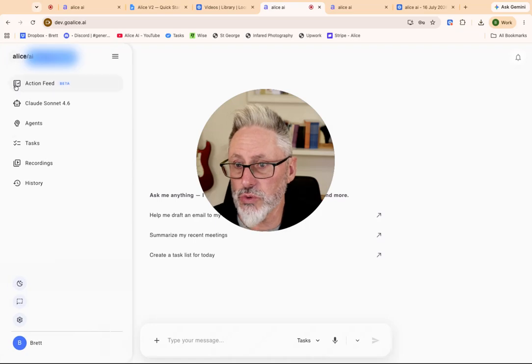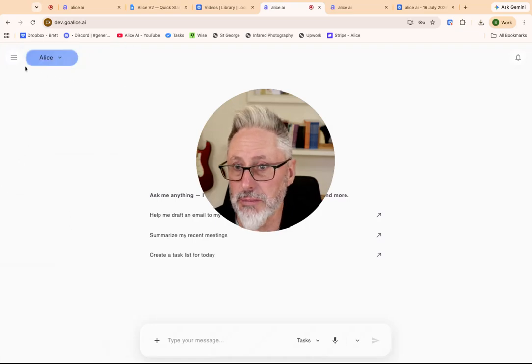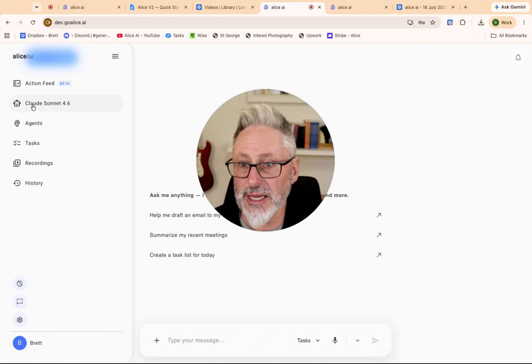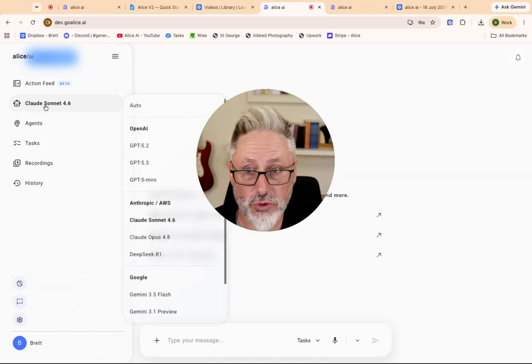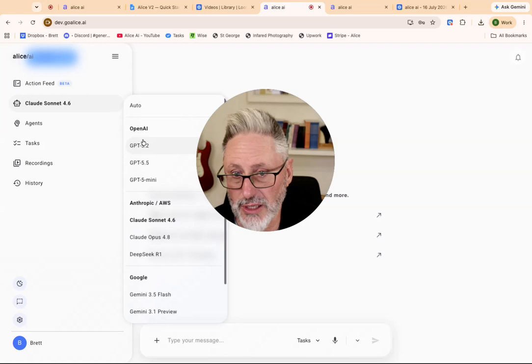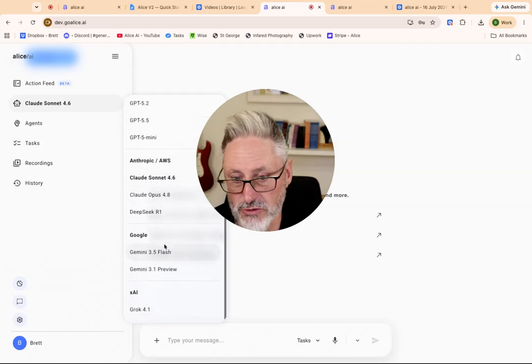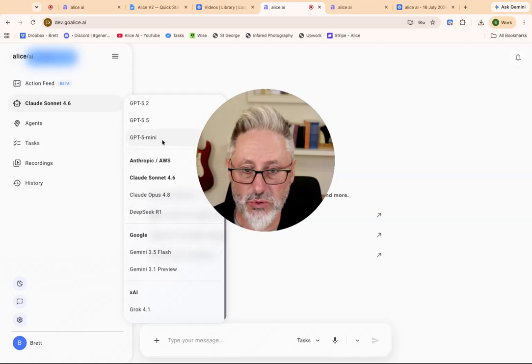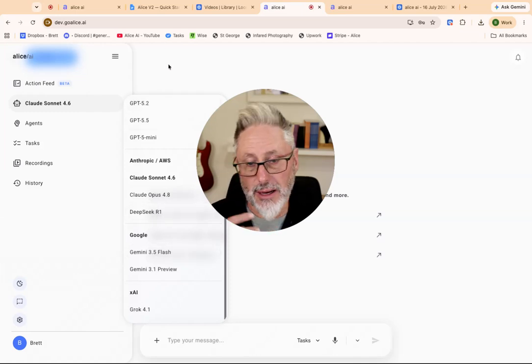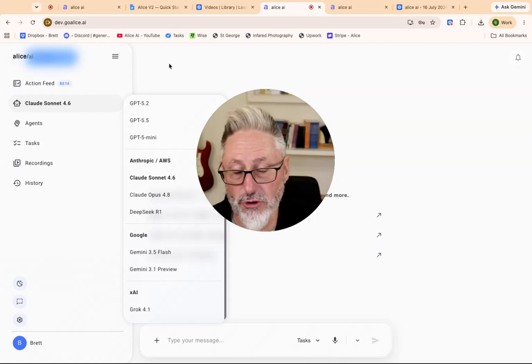And you can choose which model that is by clicking on the admin panel over here. And you'll see here at the moment, I'm going direct to Claude Sonnet. But I could select OpenAI and any of the latest models, or Anthropic, or whatever it is, right? I can select any of those models and use them to get whatever I need.